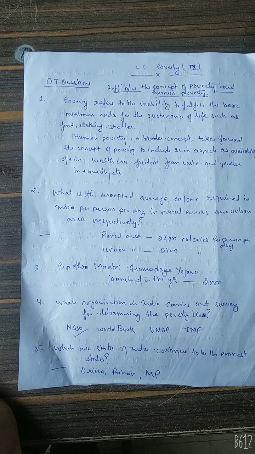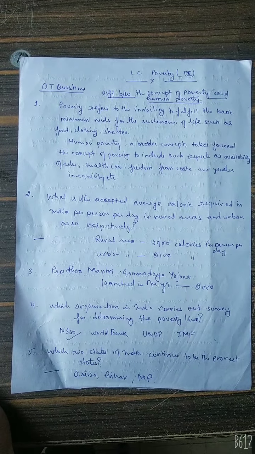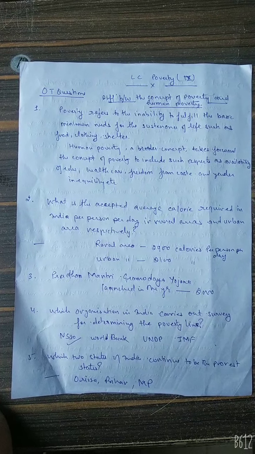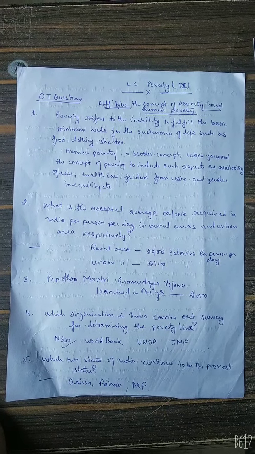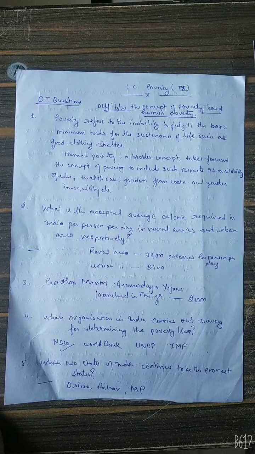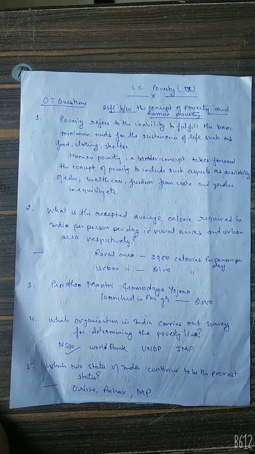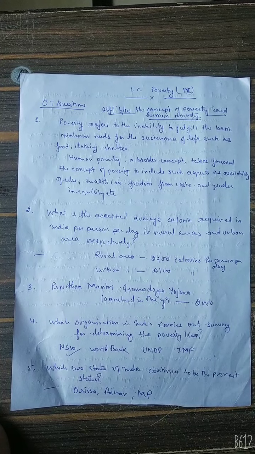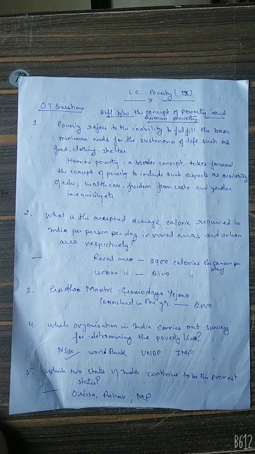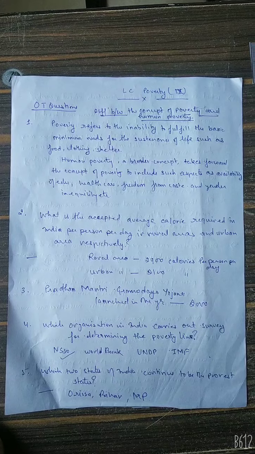Next question: what is the exact average calorie required in India per person per day in rural areas and urban areas respectively? The average calorie required in India per person per day in rural areas is 2400 calories per person, and in urban areas is 2100 calories per person per day.